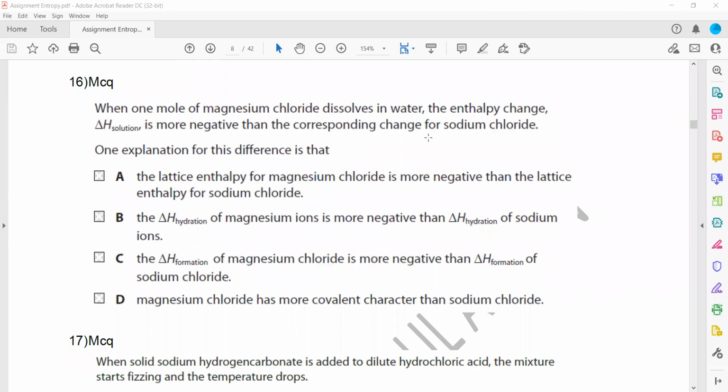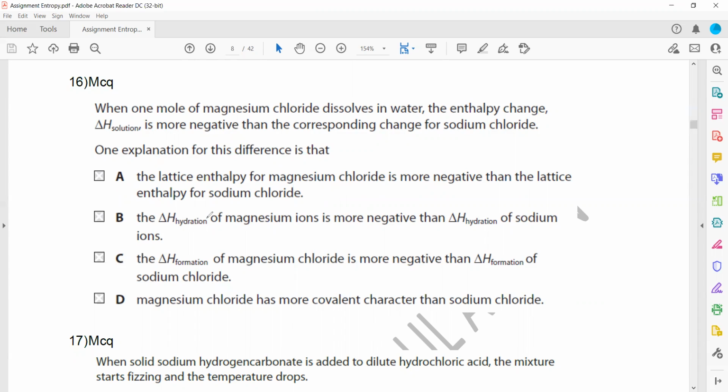When 1 mole of magnesium chloride dissolves in water, the enthalpy change of solution is more negative compared to sodium chloride. The enthalpy change of solution for magnesium chloride is more exothermic than that of sodium chloride.